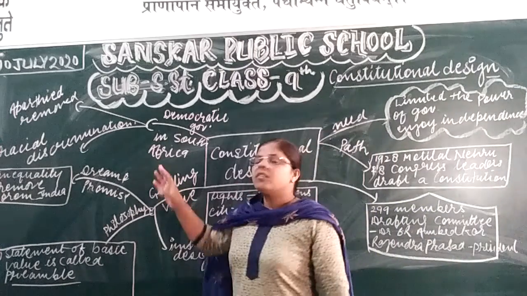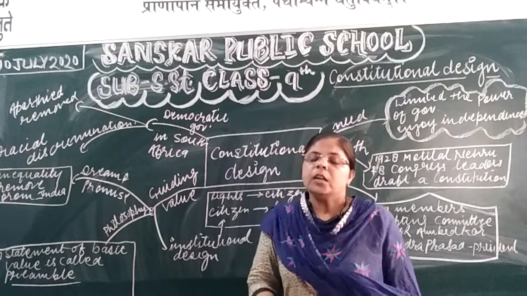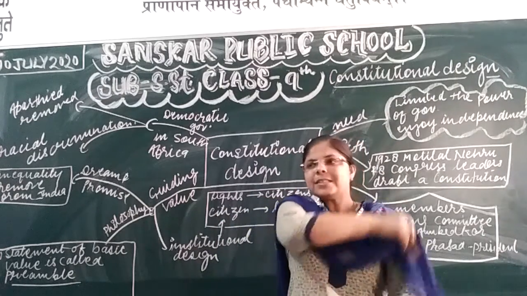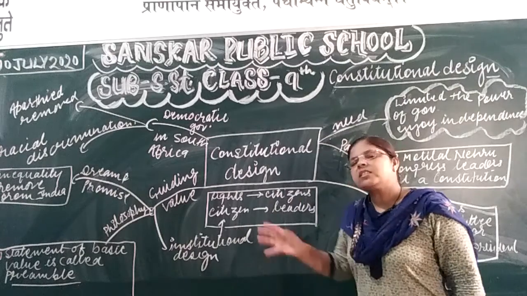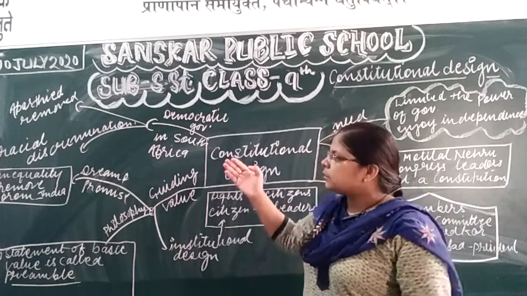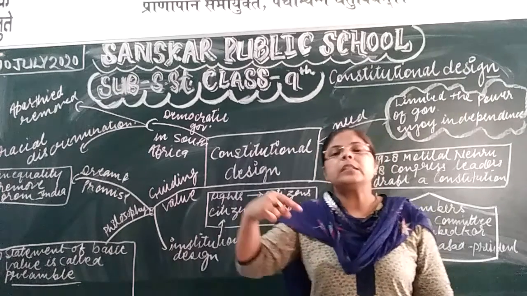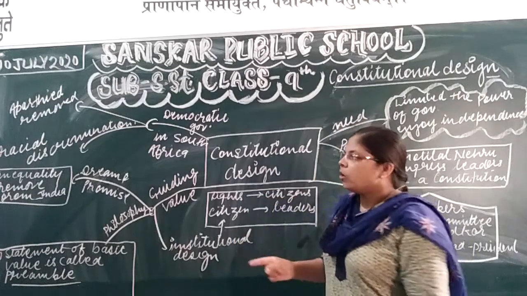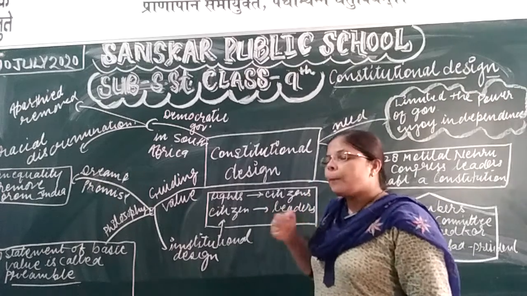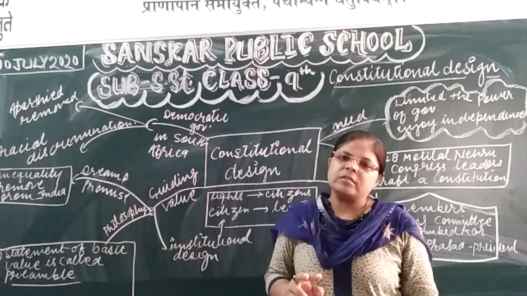That's why they suffered badly, as the Indians suffered during the British rule. The condition Indians suffered during British rule was the same as the black people in South Africa suffered under the white people, because the government supported the white people and racial discrimination was there.